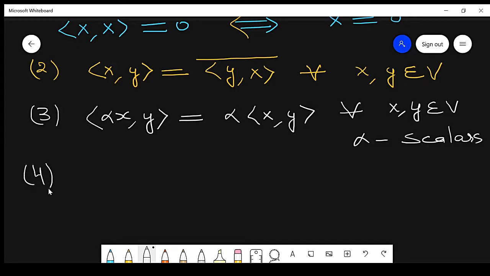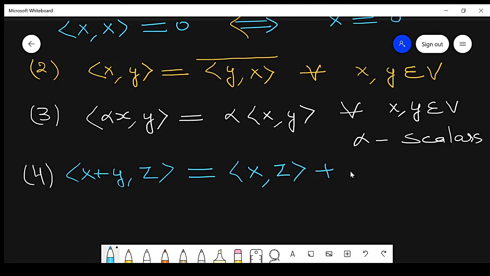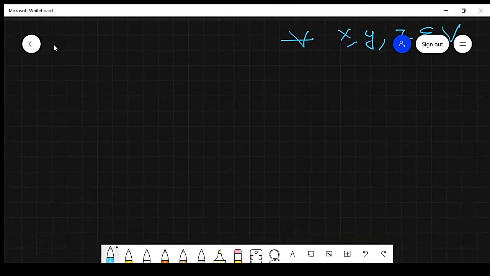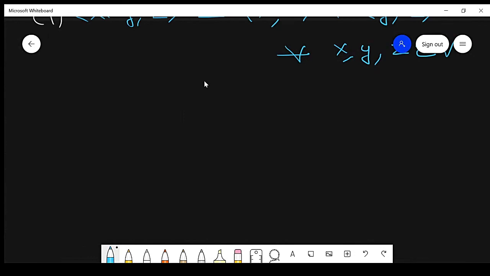Now property number 4 is the property of sum: x plus y comma z is equal to x comma z plus y comma z, for every x, y, z belonging to V. So if it satisfies these 4 properties, then the function is called an inner product.